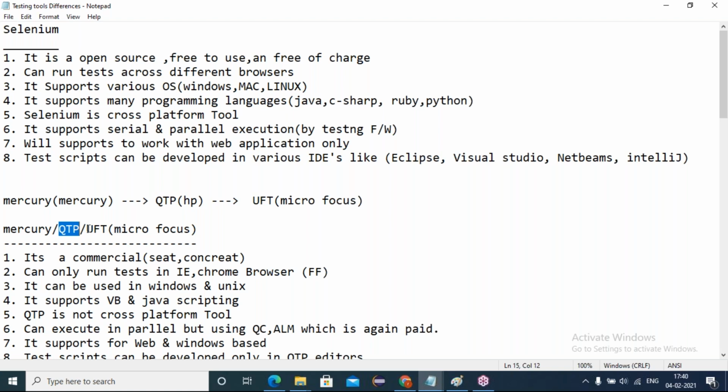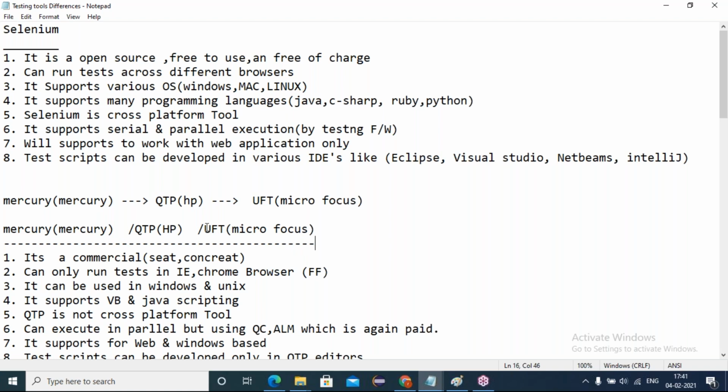Now, since 5 years, the QTP tool of HP has been sold to the Micro Focus organization, and Micro Focus changed the name from QTP to UFT. Now the Mercury QTP is called the UFT tool, and it is maintained by Micro Focus. So the Mercury tool was organized by the Mercury Corporation, next it changed to QTP and was maintained by HP. After that, it was named UFT and is maintained by Micro Focus. This is the history of QTP.